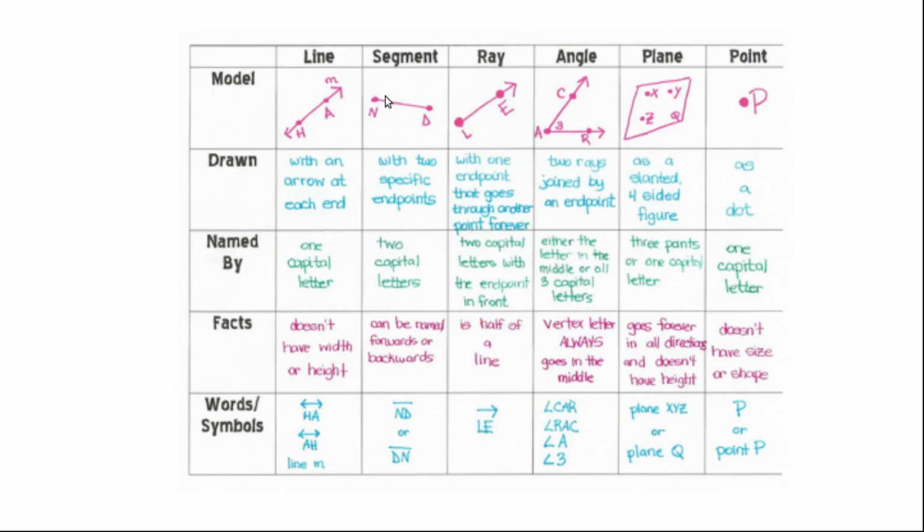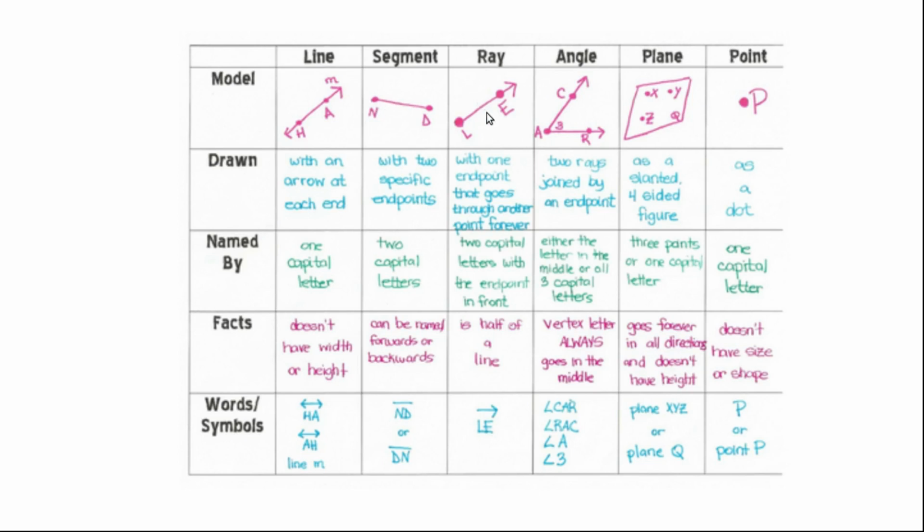And then how to represent these, how to represent a line or line segment. A line is represented by 2 points and then 2 arrows. Similarly, a segment is represented by 2 points, but it won't have any arrows, right? That is the difference between a line and a segment.